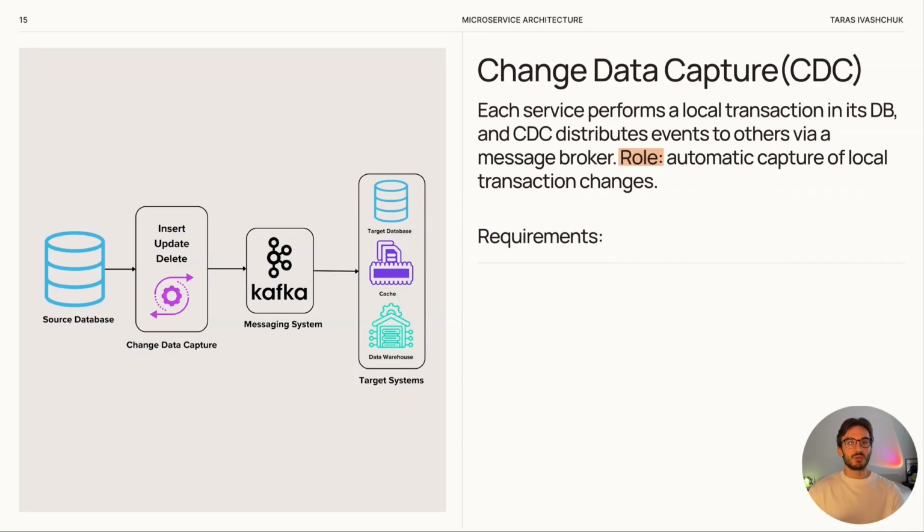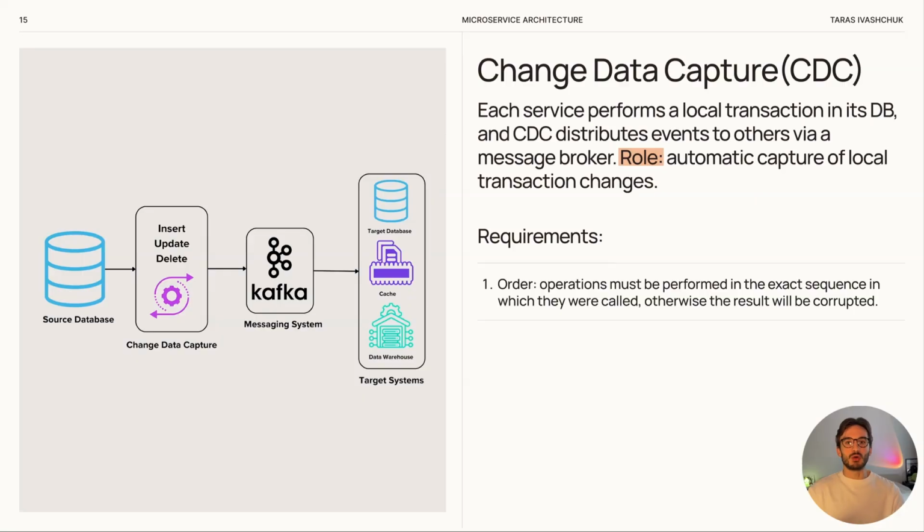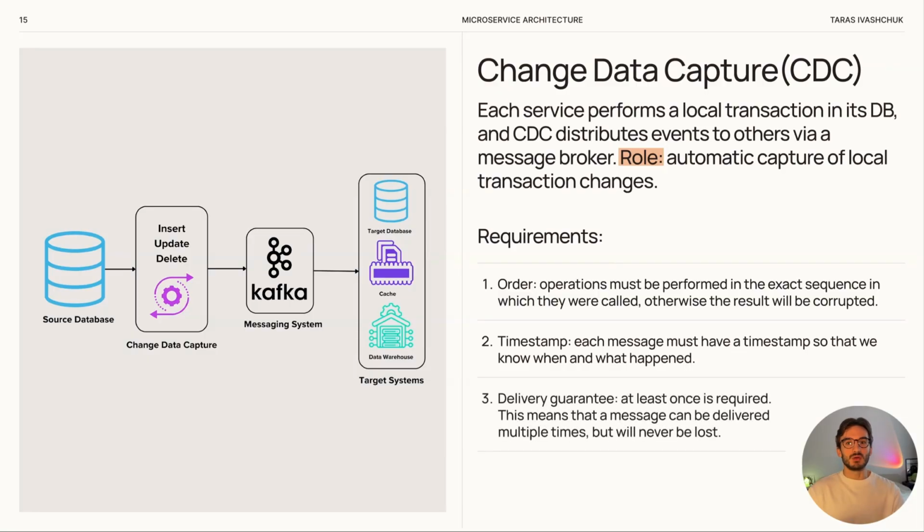CDC messages must follow some important rules. Order. It is important to keep the correct order of messages because they represent sequential changes. Timestamp. Every message must have a timestamp. This is needed to track the order of changes and also to visualize data in analytical systems. Delivery guarantee. Messages must follow the rule at least once. This means a message can be delivered more than one time, but it will never be lost. Asynchronous. Messages are sent asynchronously, so they do not block the user who triggers the change.